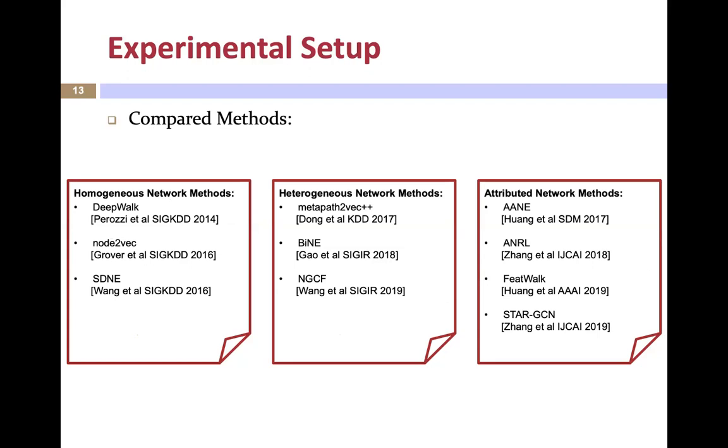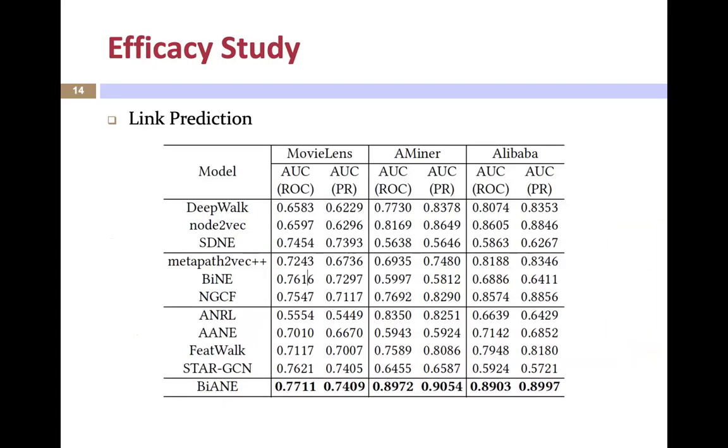Noticing that ANRL, AANE and FitWorks target embedding homogeneous attributed networks and have one encoder for node attributes only, we concatenate attributes from 2 partitions by padding them with 0 to a fixed length. The embedding dimension for all methods is set to 128 for a fair comparison.